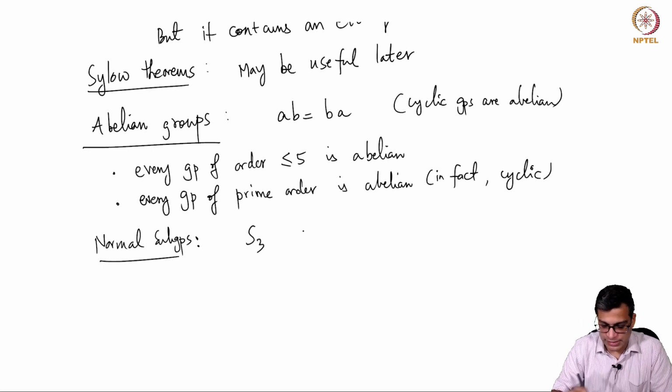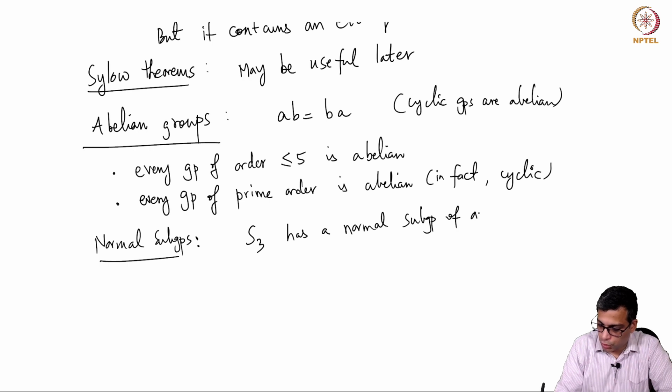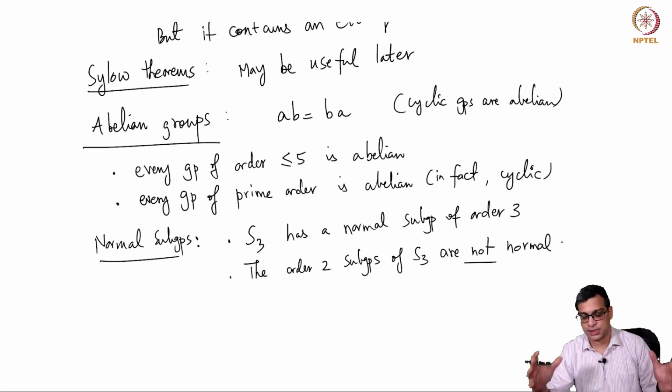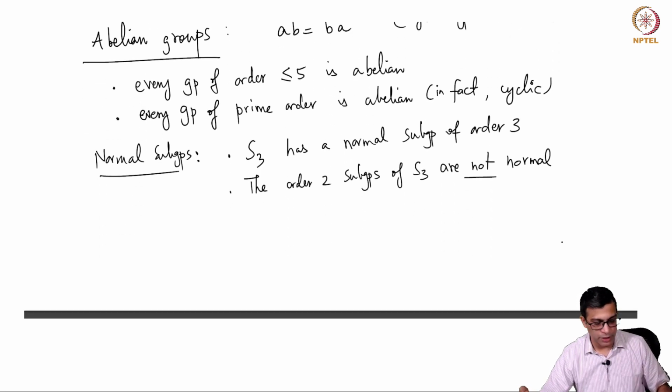For example, S3 has a normal subgroup of order 3, but the order 2 subgroups of S3 are not normal. Again, let me remind you, this is just a hodgepodge of various facts that I am recalling right now about group theory that I believe will come up throughout the course.